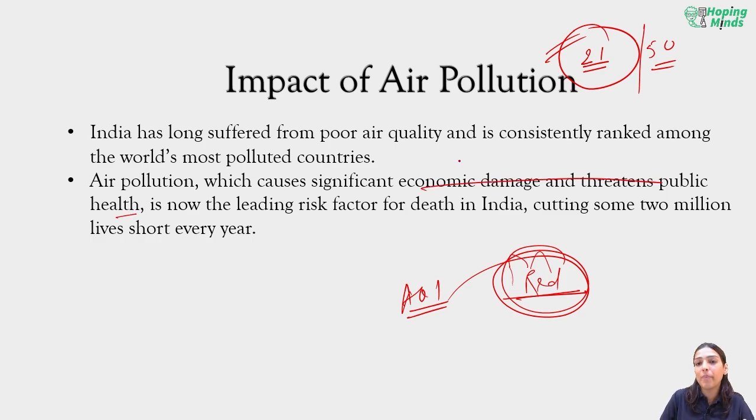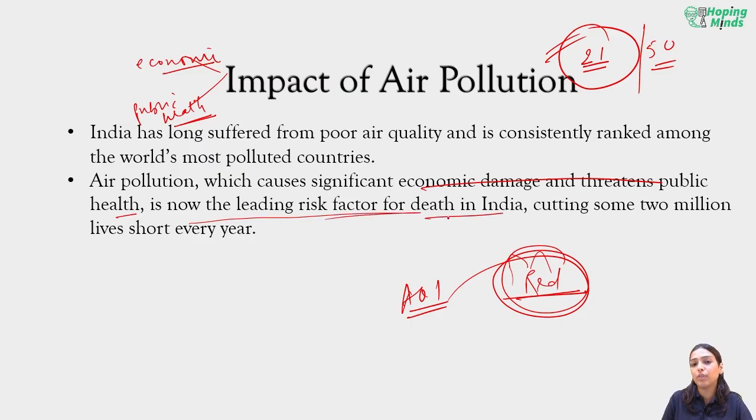So the two major impacts of air pollution, as we studied before, are economic and public health. And this air pollution is now the leading risk factor for death in India, cutting some 2 million lives short every year.